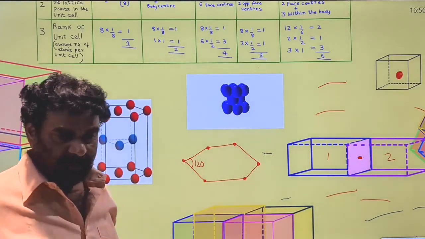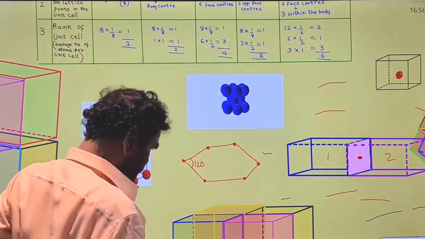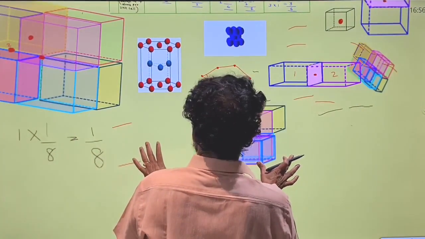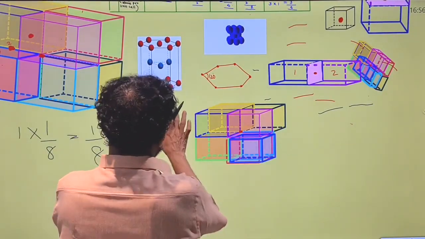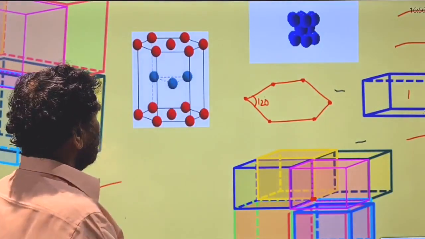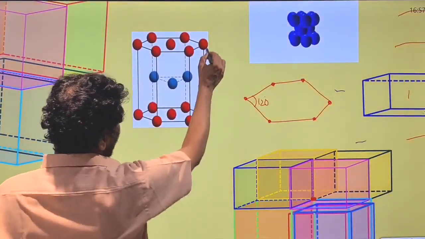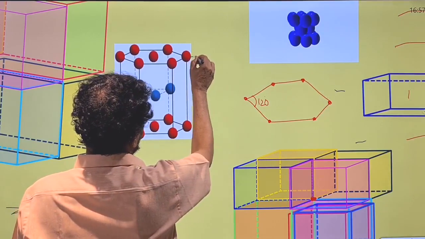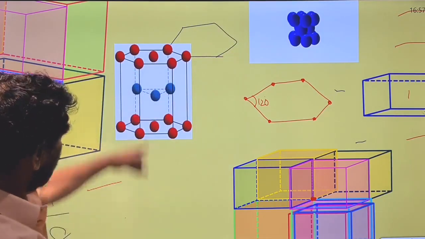See, if it is 120 degrees, it is common for the hexagon.